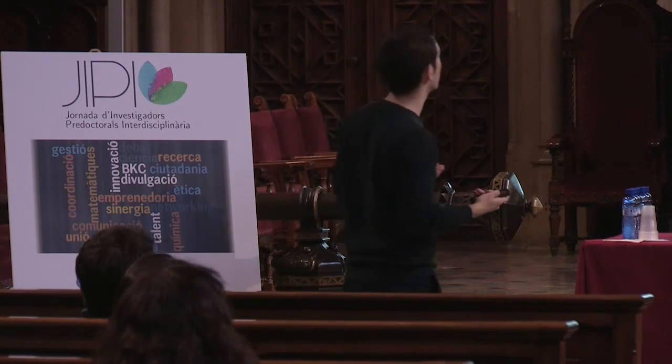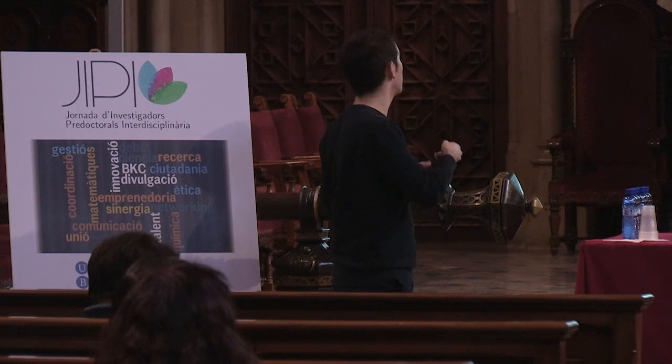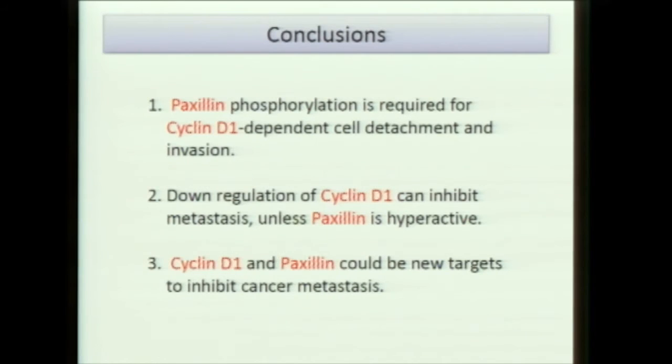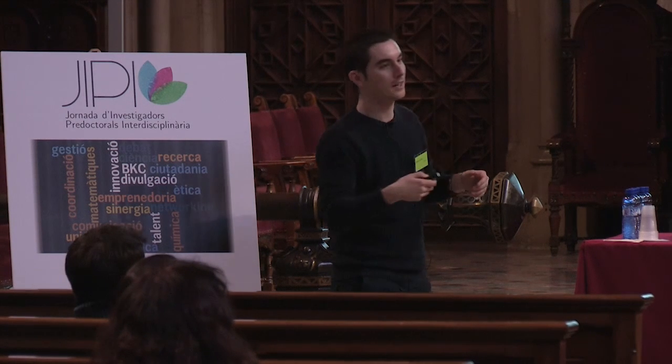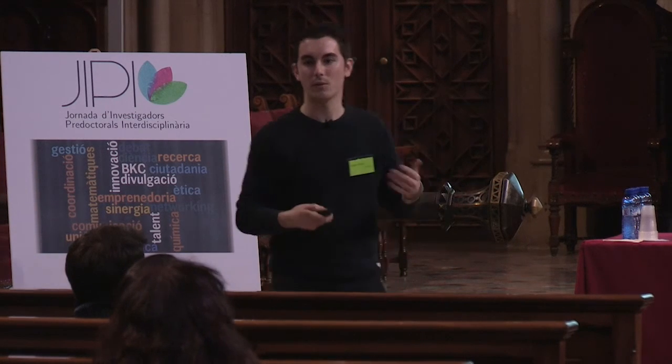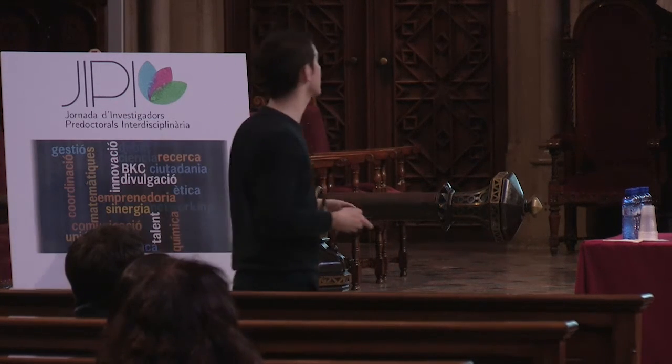So what can we conclude? We can conclude that paxillin phosphorylation is required for cyclin D1 dependent cell detachment and invasion. Also, we can say that downregulation of cyclin D1 can inhibit metastasis unless paxillin is hyperactive, and that cyclin D1 and paxillin could be new targets to inhibit cancer metastasis. Now we are working on this part, trying to find new drugs that can inhibit metastasis.